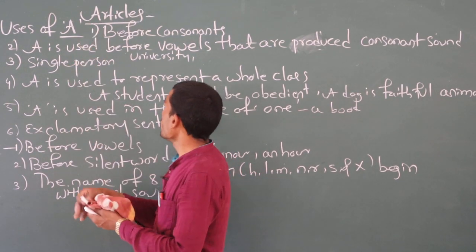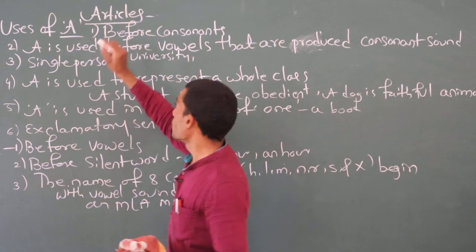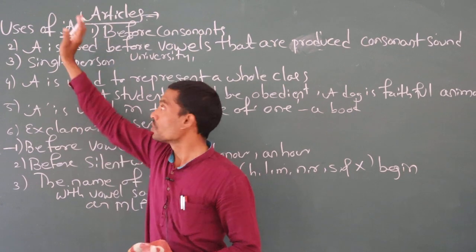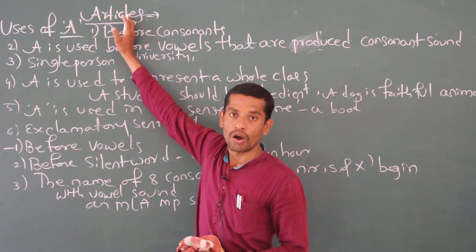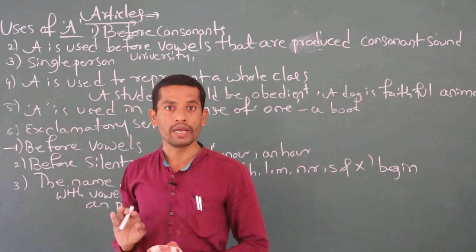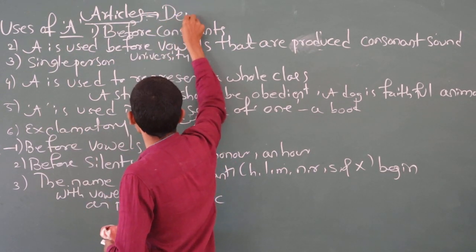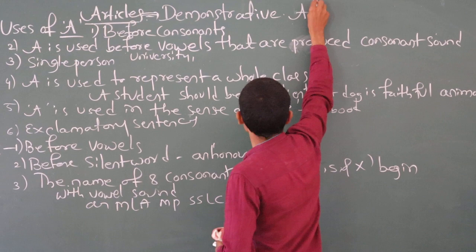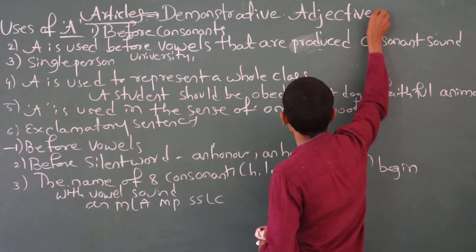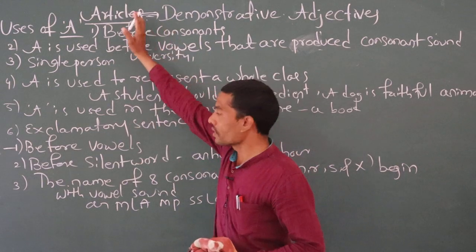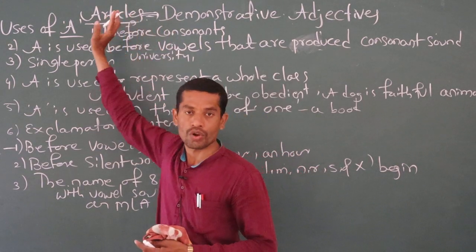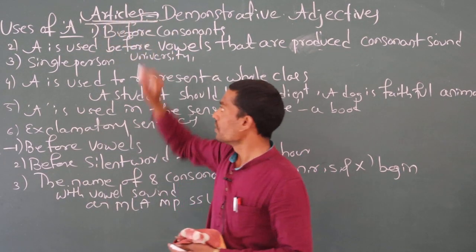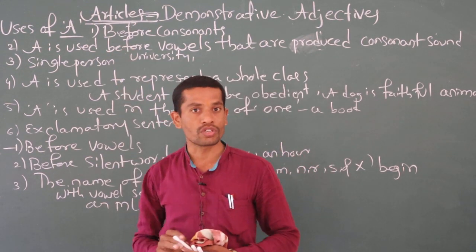An article is a word that talks about a particular person, place, or thing. Sometimes we can call articles demonstrative adjectives. So an article is a word which talks about a particular person, place, or thing. Here there are two kinds of articles.